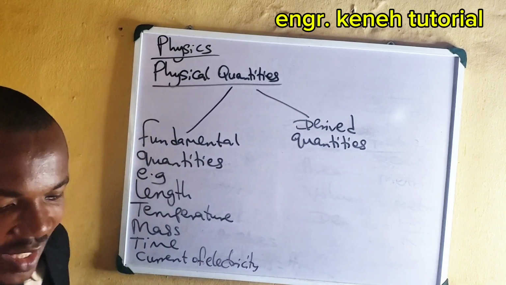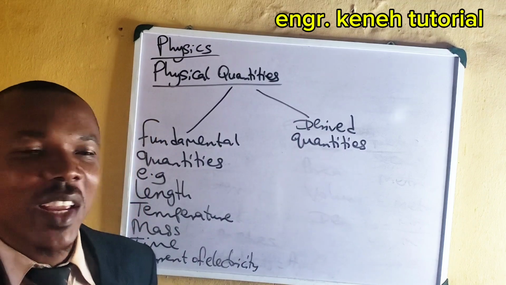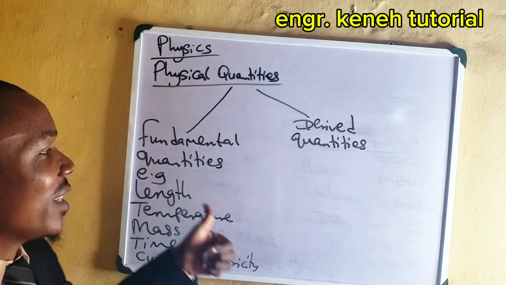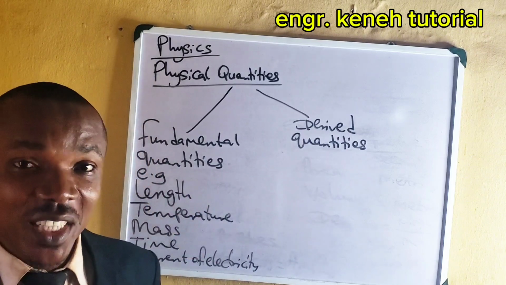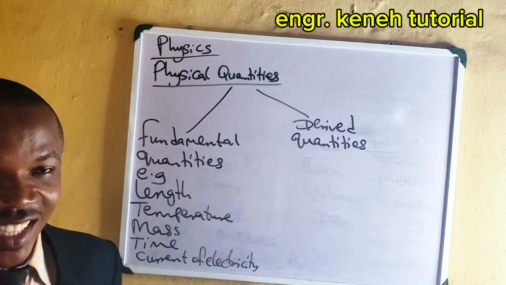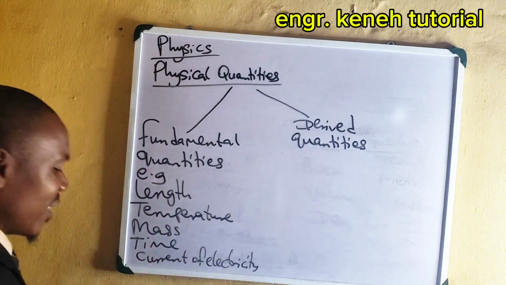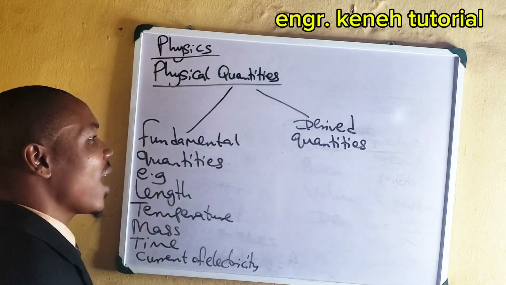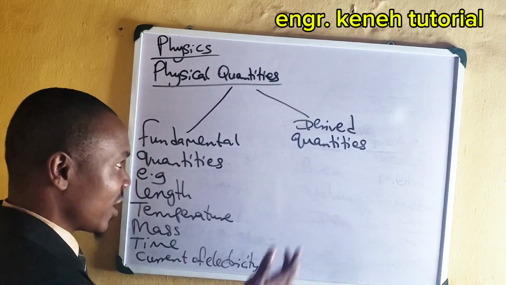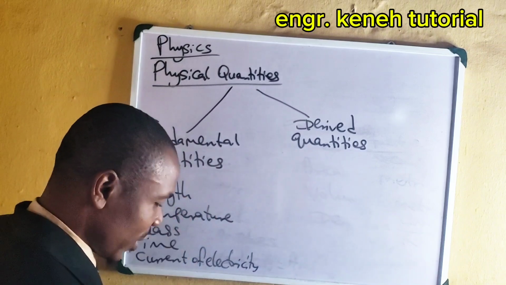All right. But when you are talking about derived quantities, it simply means, just like the name goes, derived, they were gotten from somewhere, and they were gotten from where? Fundamental quantities. That means that they are dependent on what? Fundamental quantities. They were derived from somewhere. So from origin, they were not existing. They were derived from this. All right. So when you hear derived quantities, like I said, they are gotten from where? Other fundamental quantities, just like the name goes, derived. They are dependent on fundamental quantities.